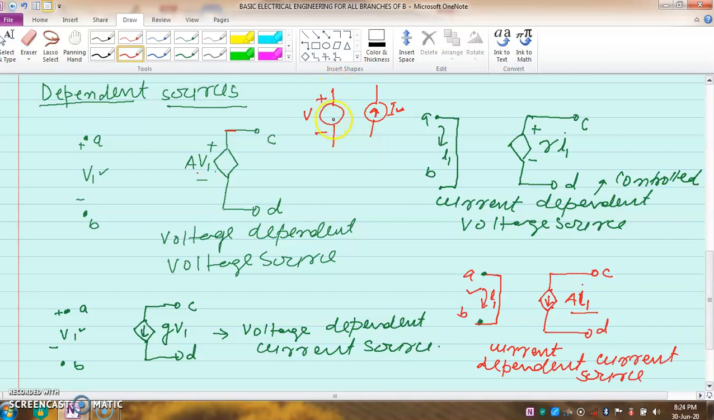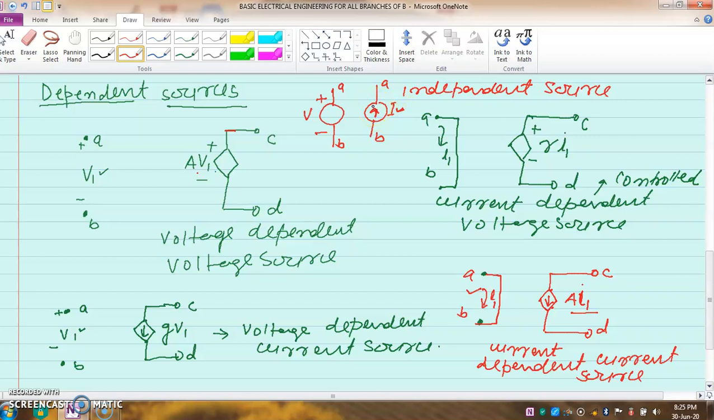It has only 2 terminals, A, B. Here also it is A and B, only 2 terminals. These are independent sources. And independent sources are also called ideal sources when the internal resistance of the voltage source is 0 and the internal resistance of the current source is infinite.